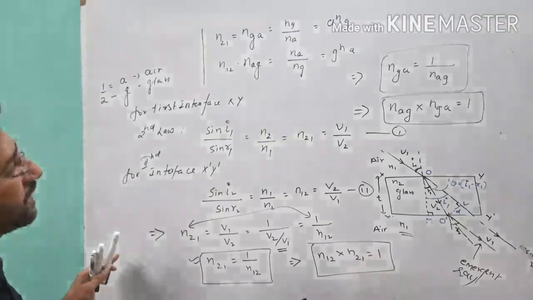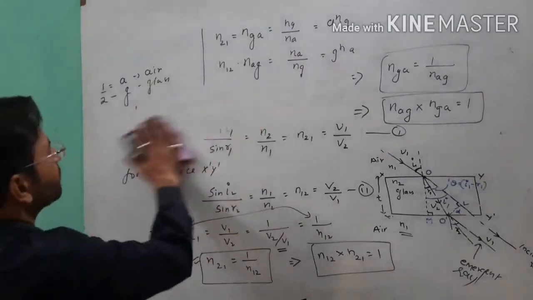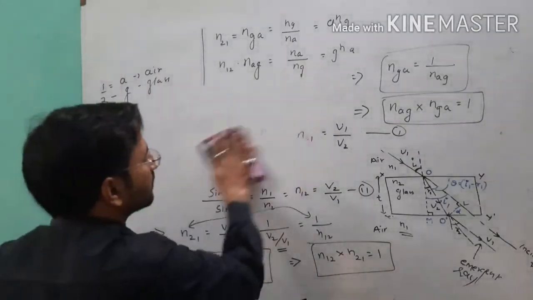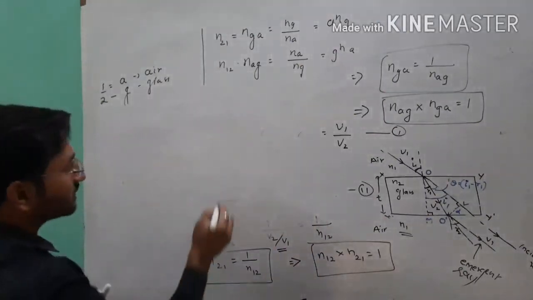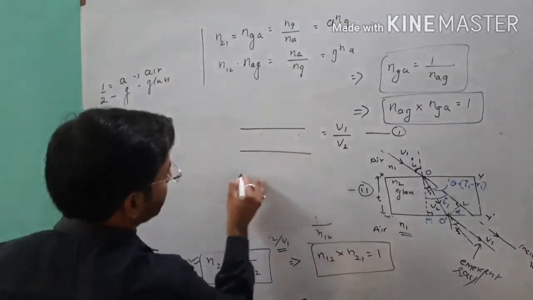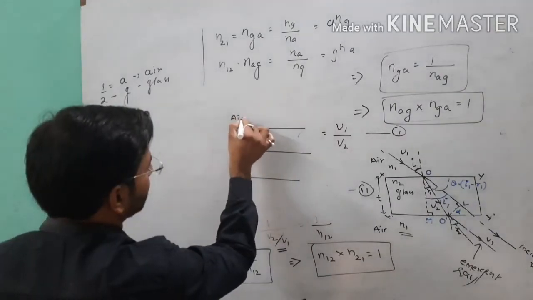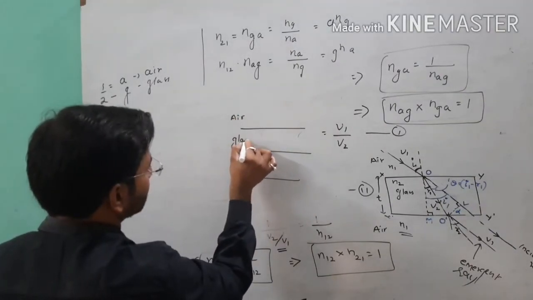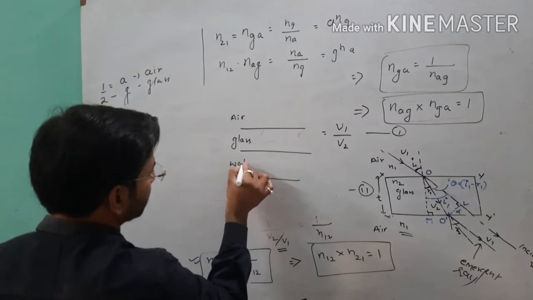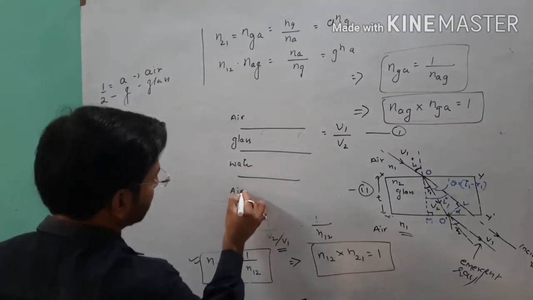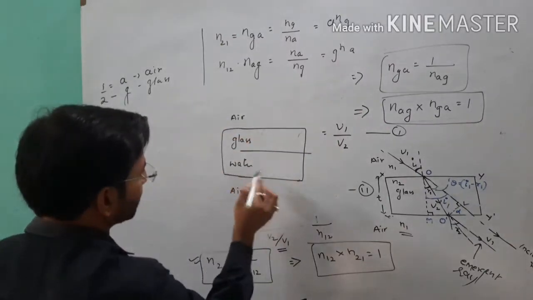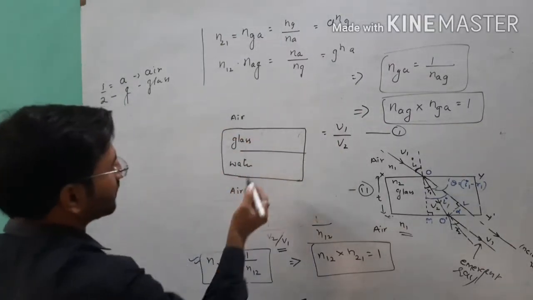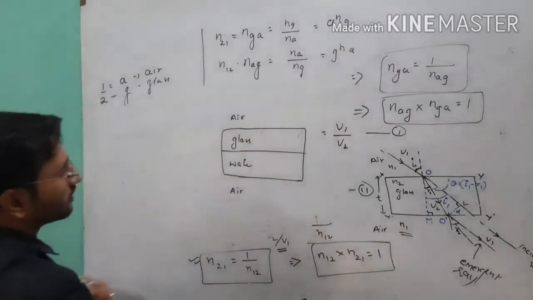And if suppose we have more than two mediums, then what will be the formula of the principle of reversibility? Don't be confused about this. Suppose we have three mediums, air, glass, water, then again air. So this is the three-medium setup we have. Don't be confused, I am not writing the detailed condition.